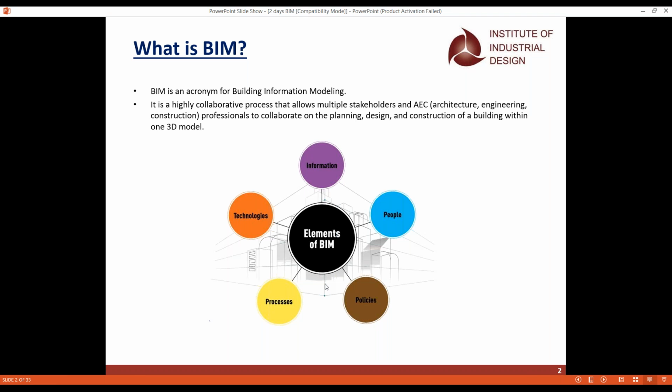If you see AutoCAD, it is only 2D. And if you see Revit, it is actually 3D, with the complete integration. And whenever you create any 3D model, everything will be designed and everything will be modeled. And in the older days, you could not take the complete design to the construction site.